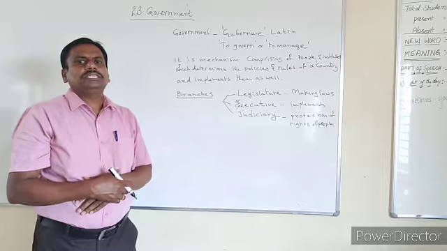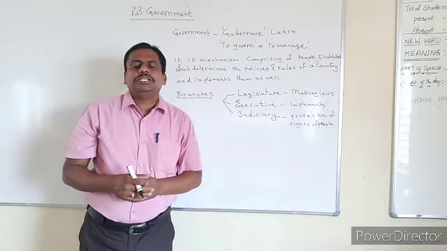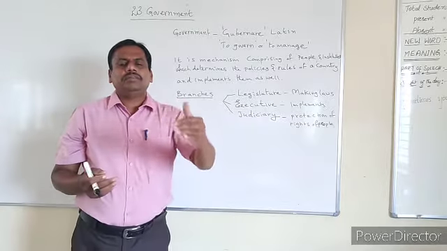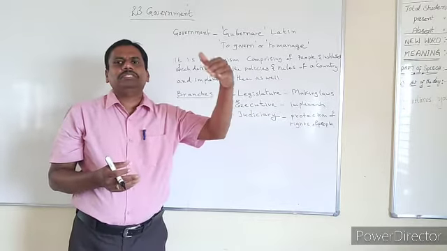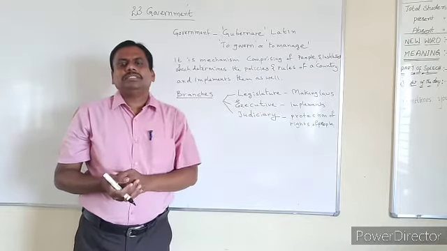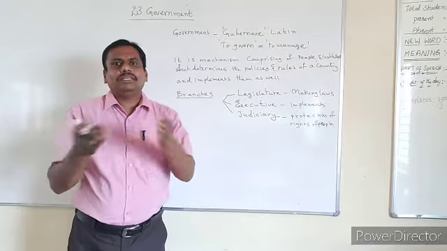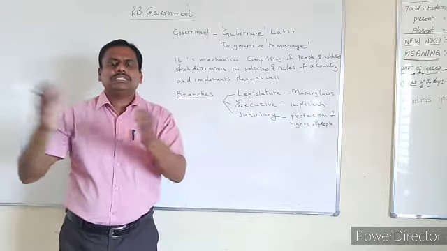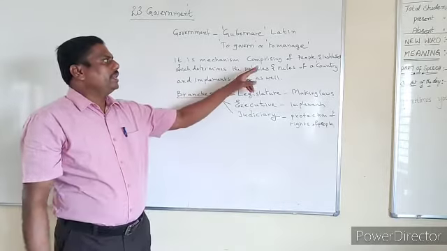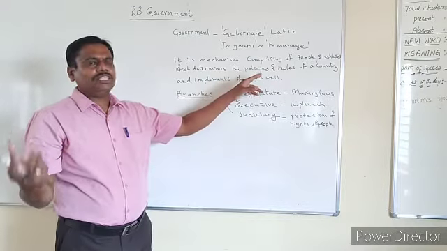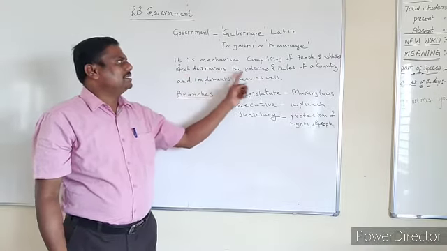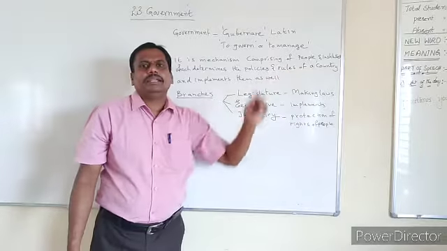What are those institutions? Generally we see at the village level, village panchayats; at the mandal level, mandal parishads; at the district level, Jilla parishads; at the state level, state governments; at the central level, central government. In that way, we have got institutions at different levels. Understood? So we have got people as well as institutions in this government, which determines the policies and rules of a country.